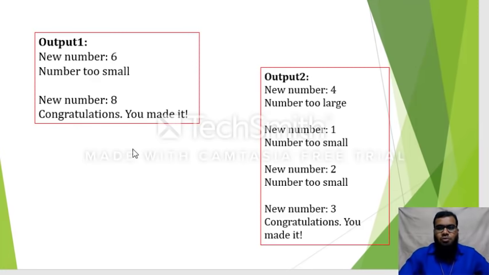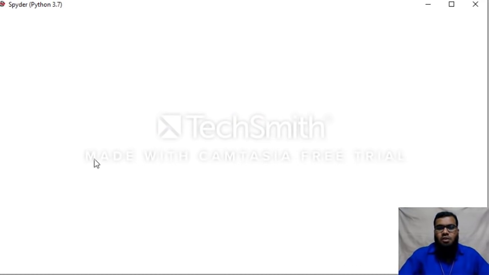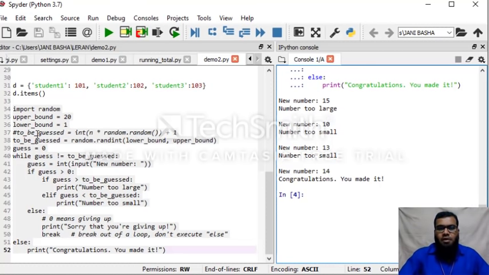I hope you understood these small example programs. This is how we can implement more general scenarios or real-time programming things using Python very easily. You can see the code also. With a very small number of lines of code, we can write a random number guessing program.